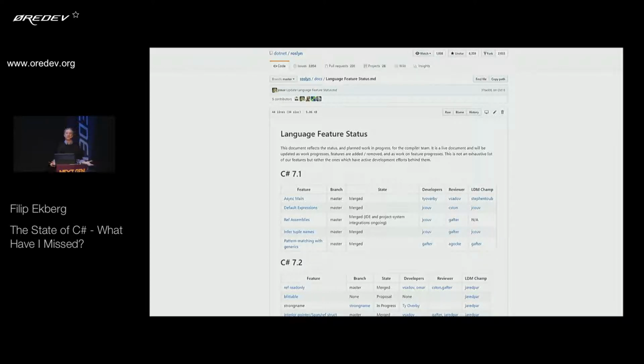But when they talk about new features, it's not only about adding that to the compiler. They need to add support in Visual Studio. They need to have documentation. It's just a big process.